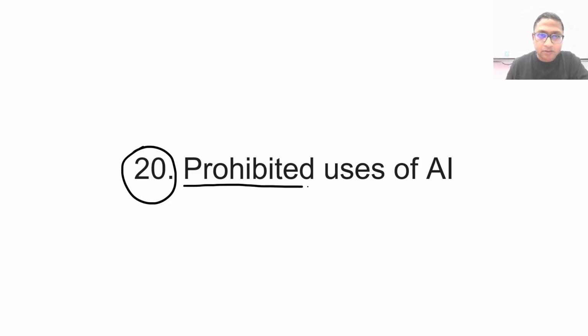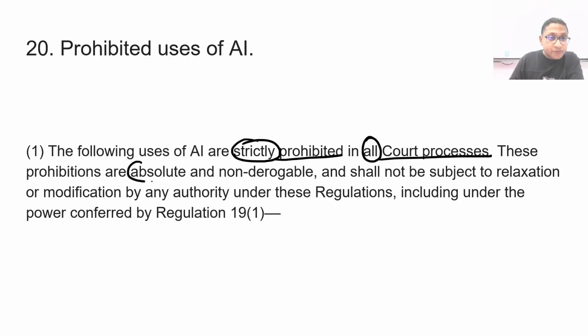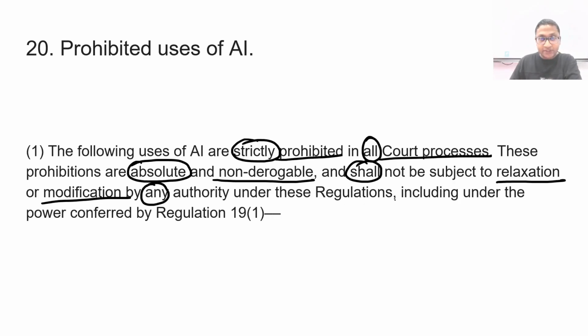So we start with regulation 20, which is titled as prohibited uses of AI. And this is a very important regulation. So the following uses of AI are strictly prohibited, it says, in all courts. These prohibitions are absolute and non-derogable, right? So you see the language here, it is very strict. And shall not be subject to relaxation or modification by any authority under these regulations.